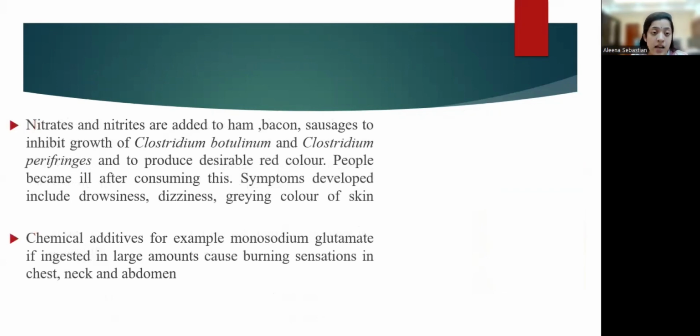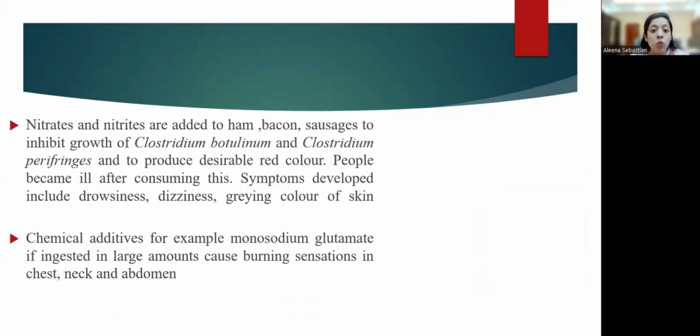Nitrates and nitrites are preservatives which are added to hams, bacons, and sausages to prevent the growth of microorganisms such as Clostridium botulinum and Clostridium perfringens. These components are very dangerous because when they are added in quantities exceeding the limits, they can cause symptoms like drowsiness, dizziness, and graying color of skin.